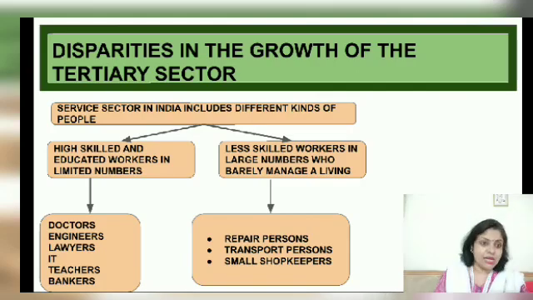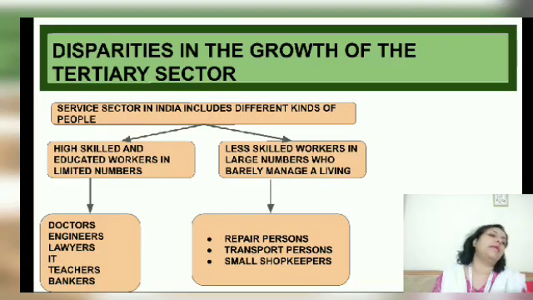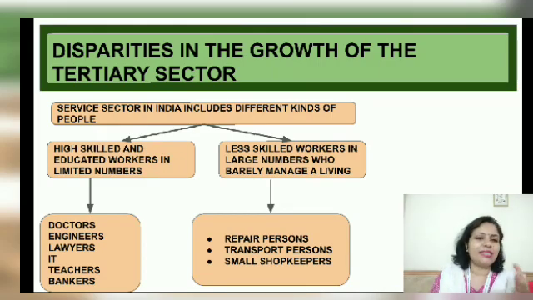Because they have no skills, they cannot become a doctor or engineer, but they are forced to work in these petty jobs. But this is the part of the service sector, or the tertiary sector, which has the maximum number of people employed in it. So actually the worst part is that even though we see a huge growth in the tertiary sector, it is this kind of people who are also working there.